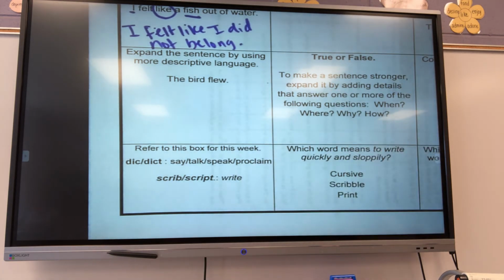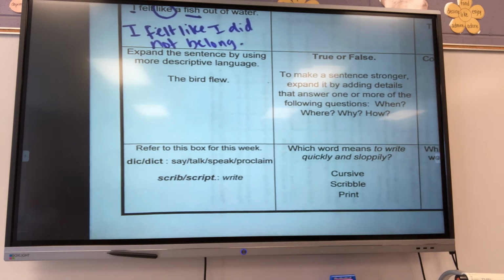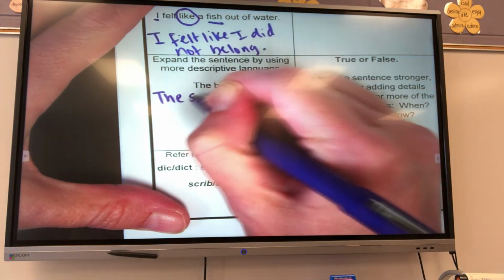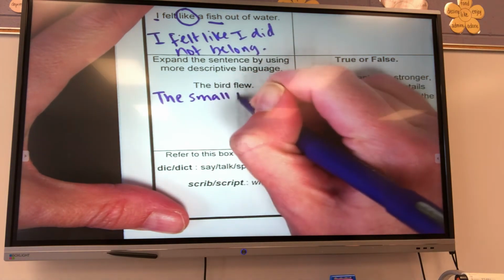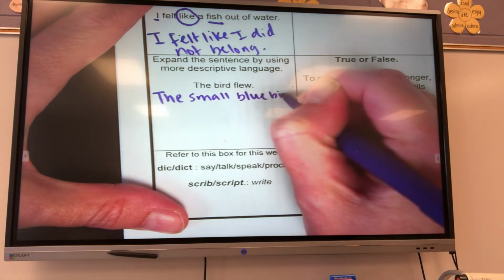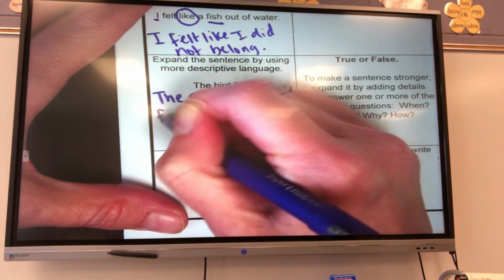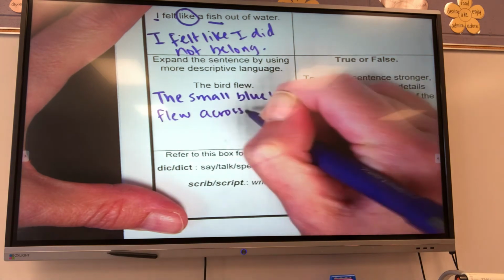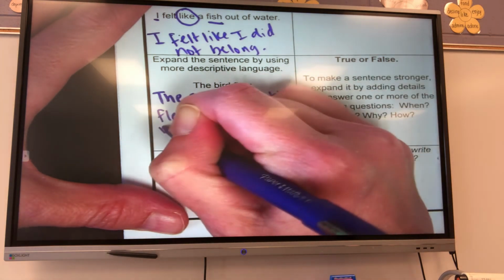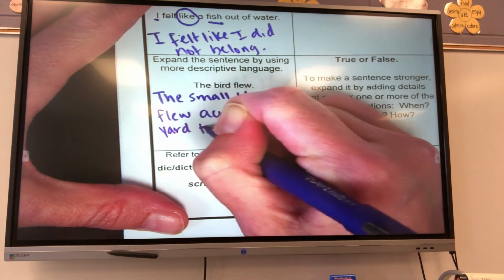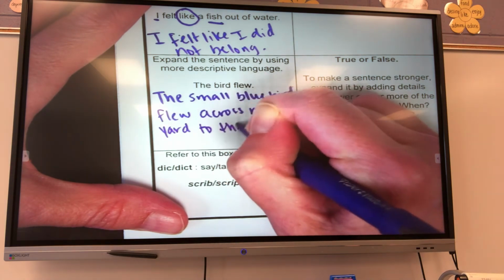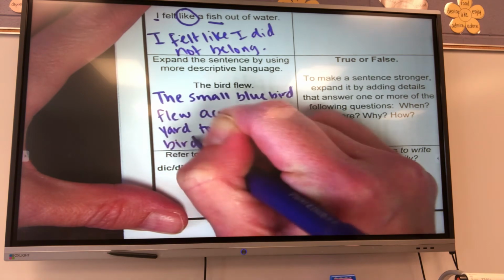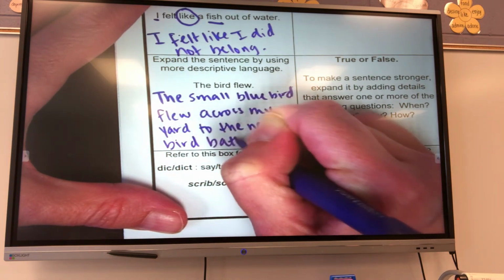Alright, expand the sentence by using more descriptive language. So I'm going to say, the small bluebird flew across my yard to the new bird bath. Okay?